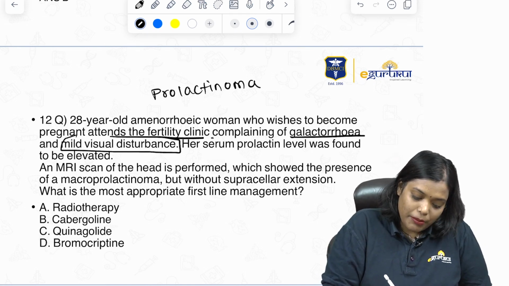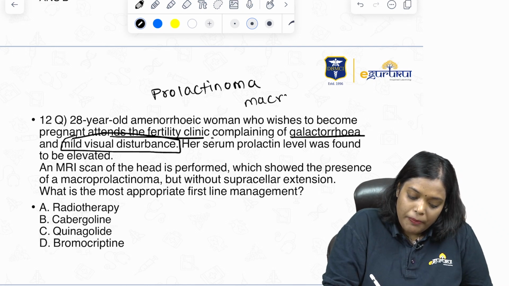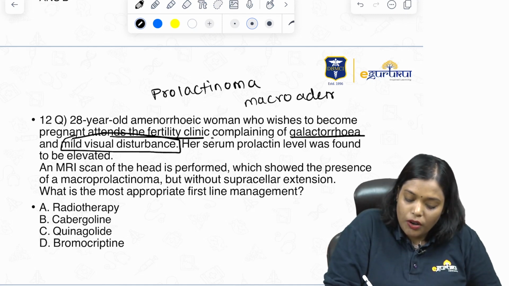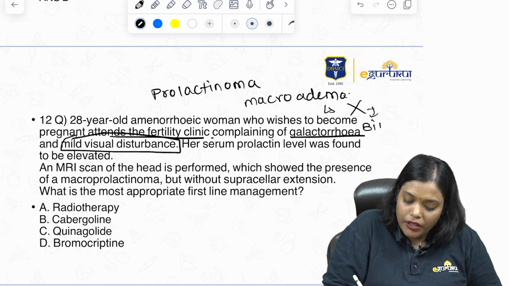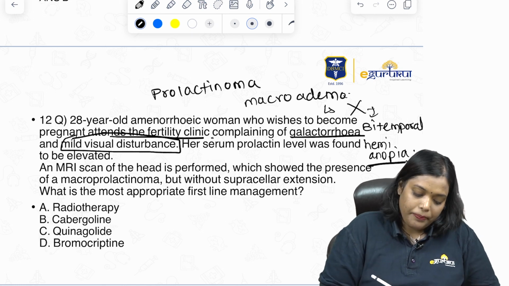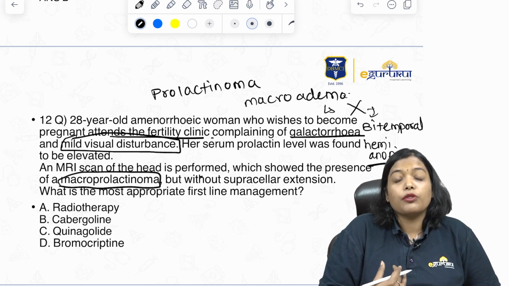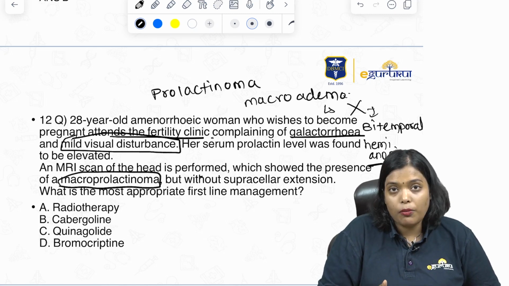When there is a mild visual disturbance, it mainly means you are dealing with a macroadenoma, and this might be compressing the optic chiasma. Usually the macroadenoma will compress the optic chiasma and cause bitemporal hemianopia, right? An MRI scan of the head was performed, which showed the presence of a macroprolactinoma, same as what we have guessed. Whenever you are approaching a clinical question, you should always try to identify the problem from the history, right?